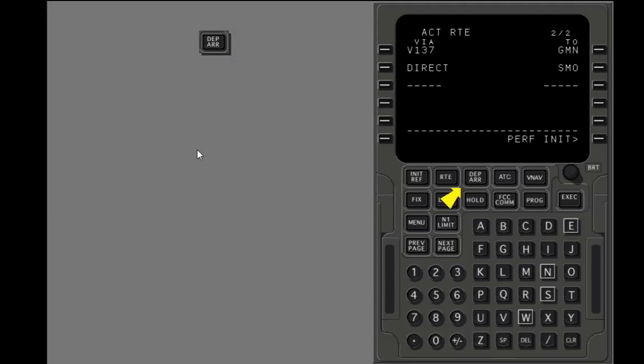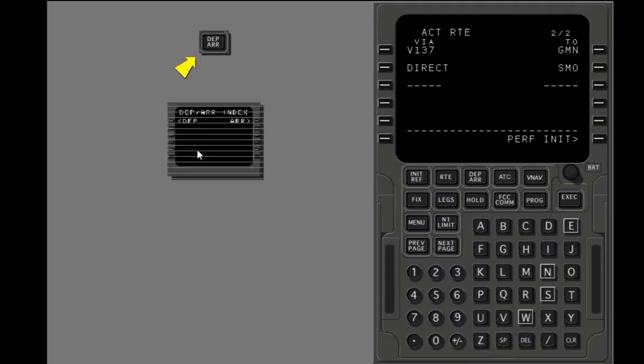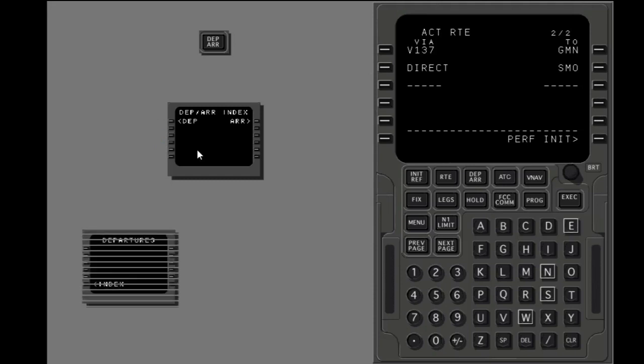The Departure Arrival key shows the Departure Arrival Index page. From this page, there is a prompt to get access to the Departures page for the origin airport. To go back to the Departure Arrival Index page, you can push either the Index prompt or the Departure Arrival key. From here, you can show the arrivals for the origin or the destination airport.